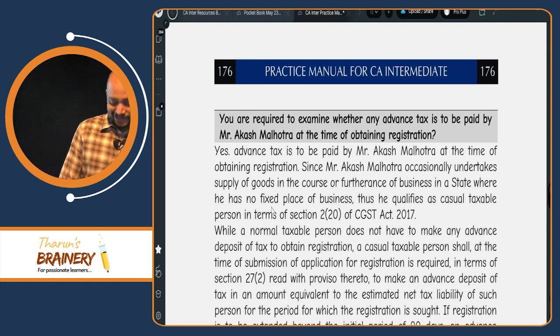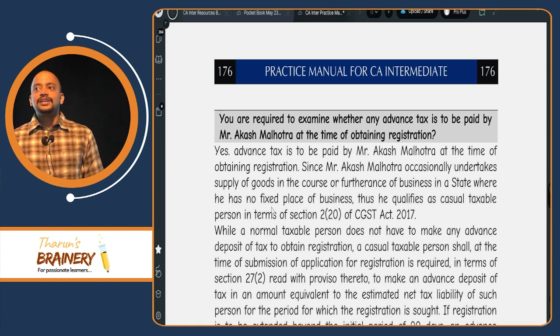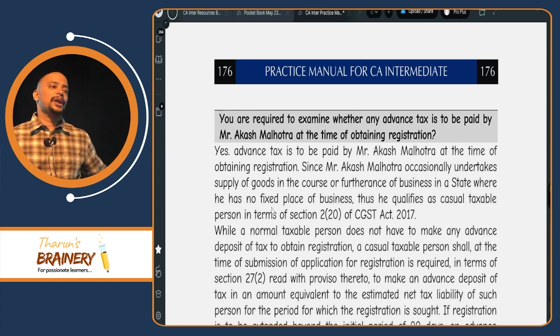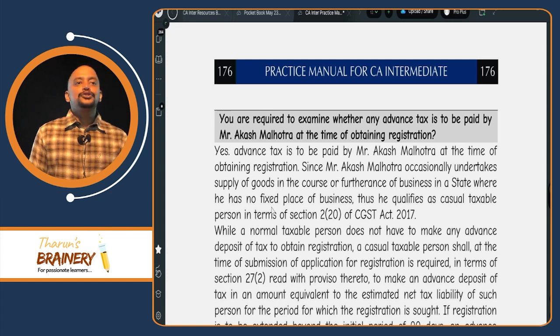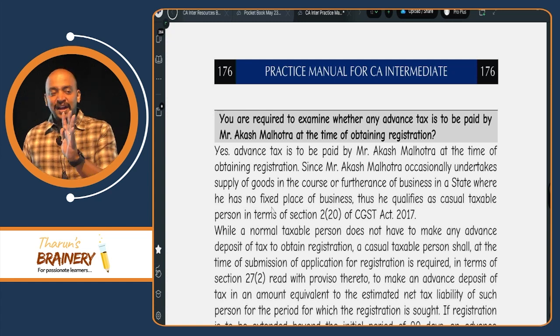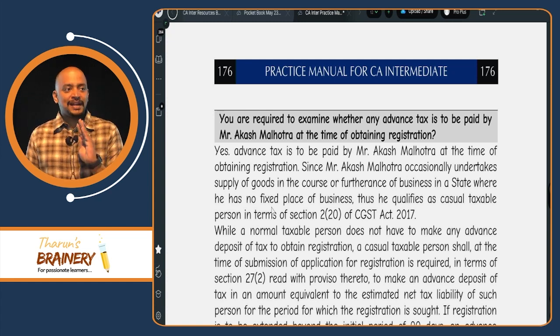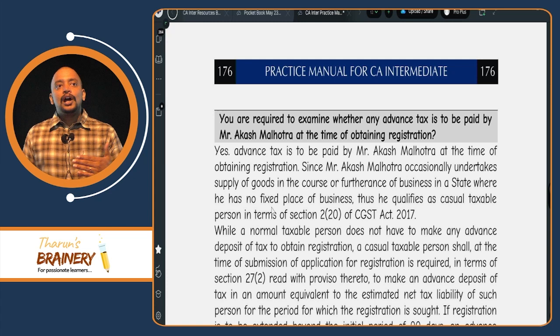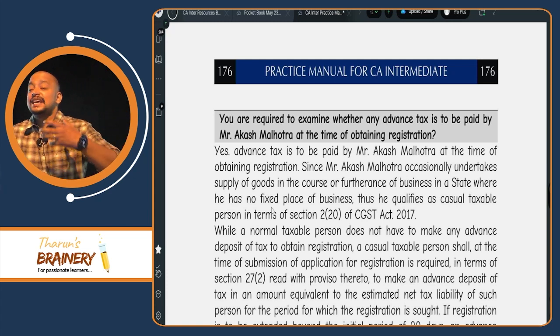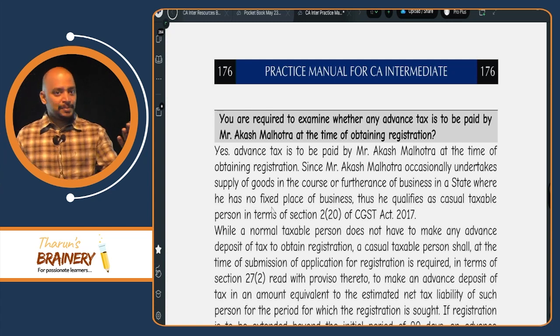Yes. Whenever a person is going to a state where he does not have any fixed place of business and is making supply of goods or services, he needs to obtain registration in that state as a casual taxable person. At least 5 days before commencement of business, they need to make application for registration. Along with the application, they need to deposit an advance tax with respect to their estimated net tax liability.